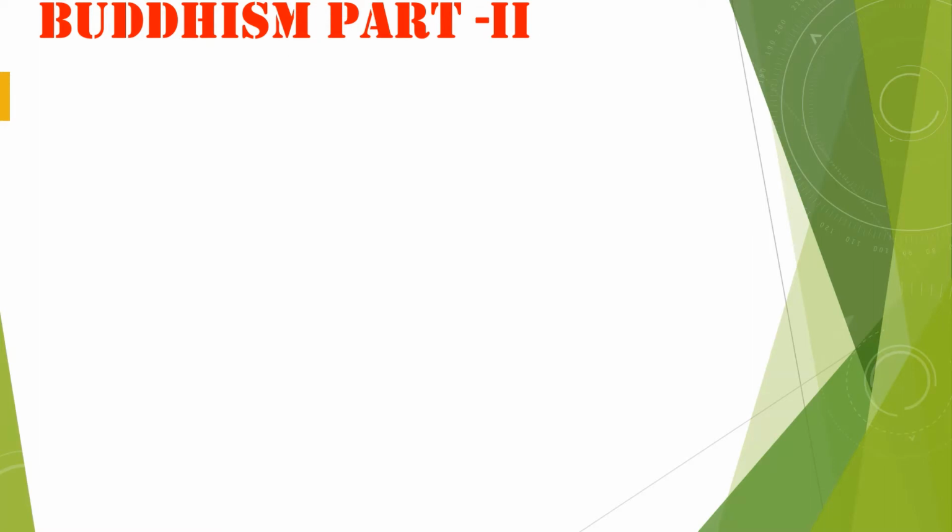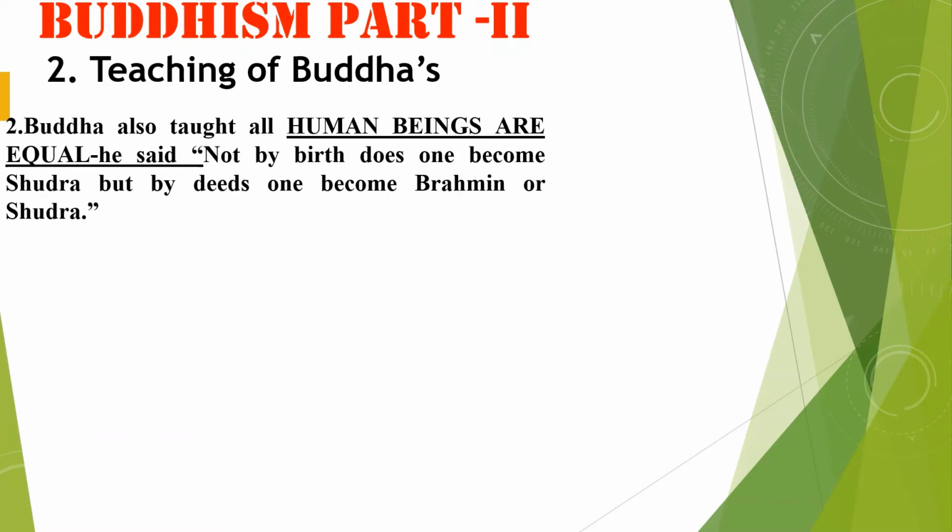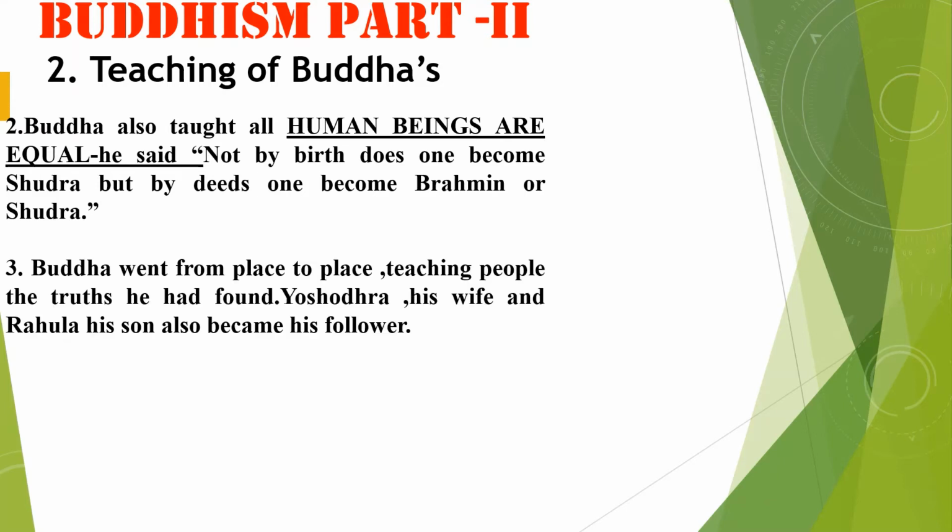Buddhism Part 2. Teachings of Buddha, friends. Buddha also taught that all human beings are equal. He said not by birth does one become a Shudra, but by deeds one becomes a Brahman or a Shudra. Buddha went from place to place teaching people the truths. Yashodhara, his wife, and Rahula, his son, also became his followers.